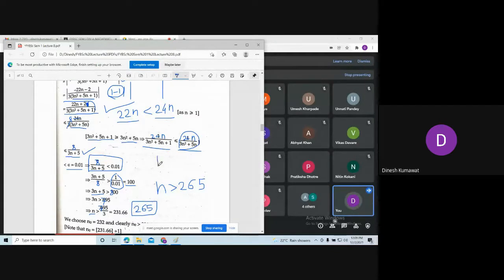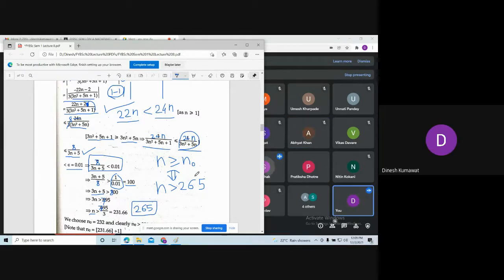But what we want is all those natural numbers which are bigger than or equal to n naught. Now you just compare these two things, and can you identify the value of n naught? 265.